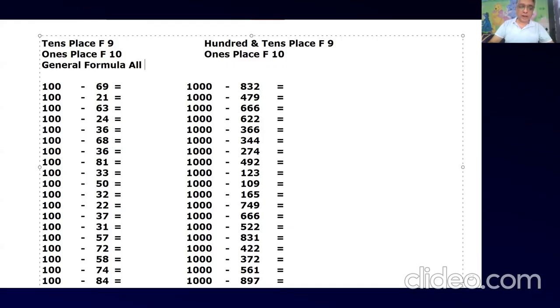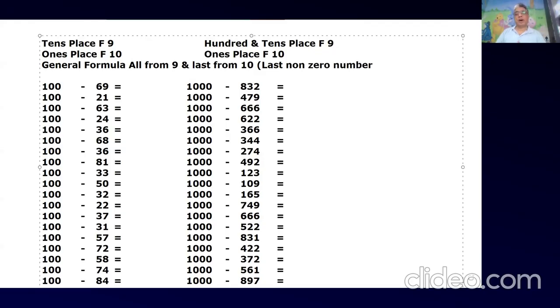All from 9 and last from 10. समझ में आया? This is the general formula, right? The last from is what? Last non-zero number. Correct? Okay.